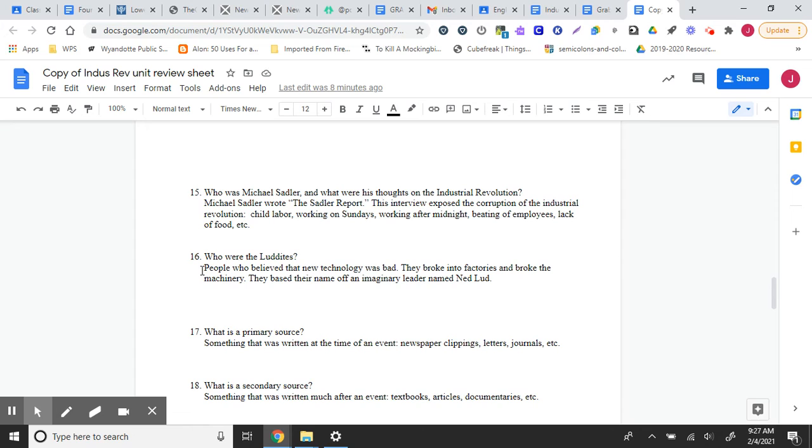Who were the Luddites? Luddites were people who believed that new technology was bad. They broke into factories and broke the machinery. They based their name off an imaginary leader named Ned Ludd.